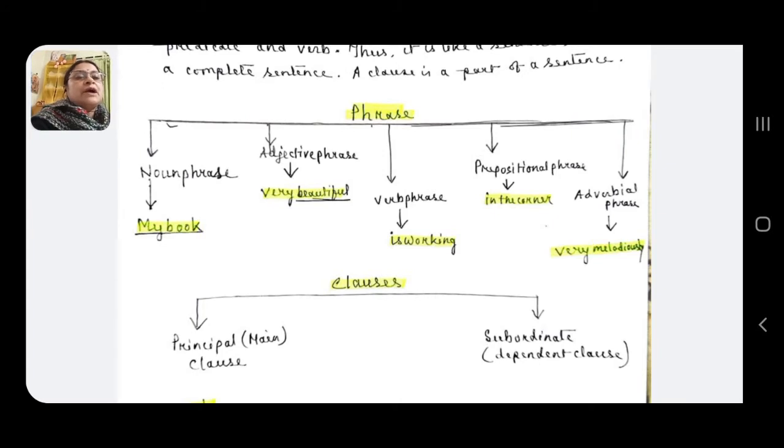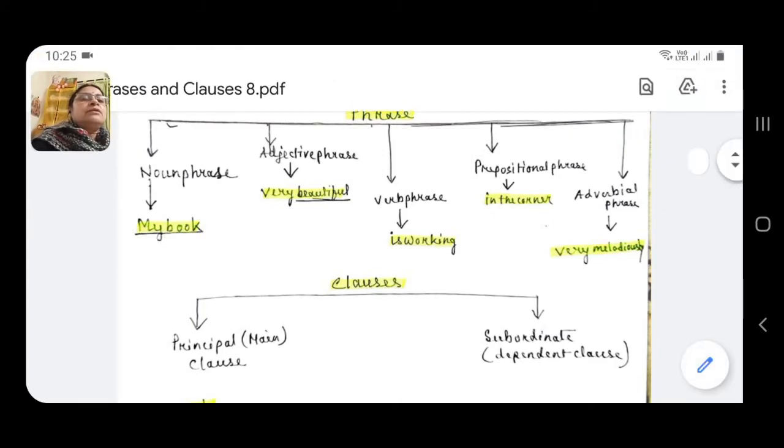Then comes adverbial phrase. For example, very melodiously. The girl sings very melodiously. How she sings? Very melodiously. So, this group of words both are made up of adverbs and this then will be called as adverbial phrase.